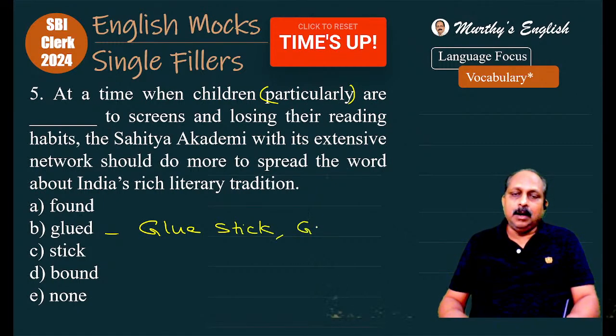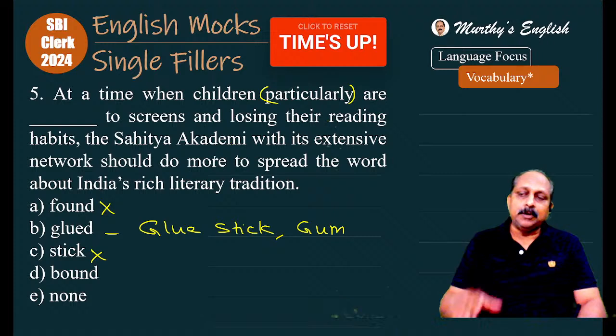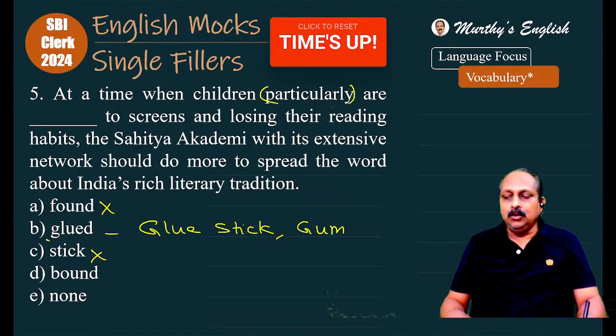And you all know the word gum. And are stick grammatically not correct. Are bound, you can consider. Are found to screens? No, you cannot consider. Are bound to screens? Are glued to screens? Word combination, word usage, something very important. Generally, when we talk about someone watching TV for a long time, we say glued to screens. Answer is the second option.